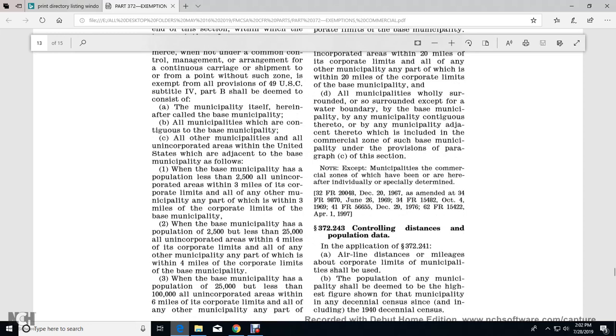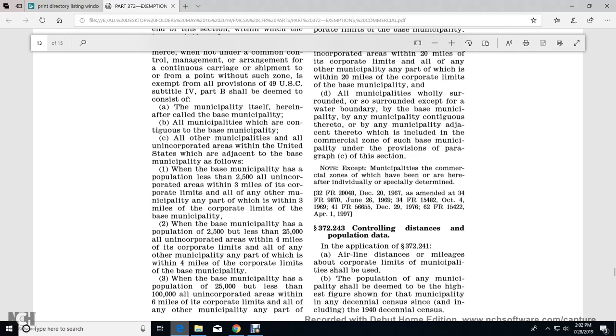When the base municipality has a population of less than 2,500, all incorporated areas within 3 miles of the corporate limits of any of the other municipalities, any part of which is within 3 miles of the corporate limits of the base municipality. Base municipalities having a population of 2,500 but less than 25,000, all incorporated areas within 4 miles of the corporate limits of any of the other municipalities, any part of which is within 4 miles of the corporate limits of the base municipality. When the base municipality has a population of 25,000 but less than 100,000, unincorporated areas within